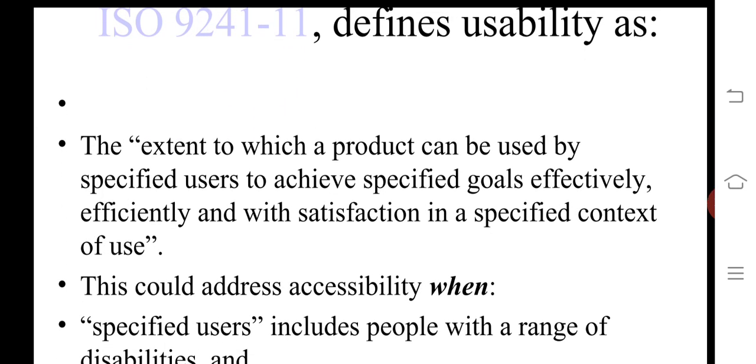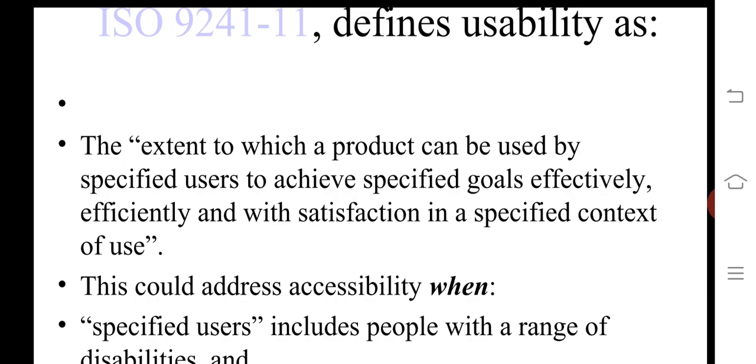Here is the definition of usability. There is an ISO standard that defines usability, ISO 9241-11: the extent to which a product can be used by specified users to achieve specified goals effectively and efficiently and with satisfaction in a specified context of use. It is an important point for usability.